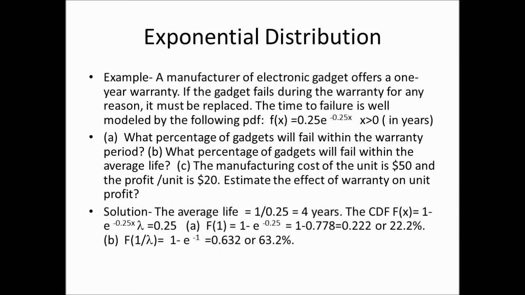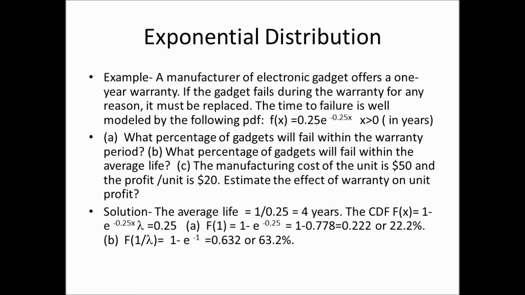So let's calculate these probabilities. The average life of this gadget is given by 1 over lambda. Lambda is 0.25, so the average life is 4 years. The CDF f of x is given by 1 minus e raised to the power minus lambda x. So if I put x as 1, what is the probability that gadget will fail within the warranty period, which happens to be 1 year? It's given by 0.222 or 22.2%.